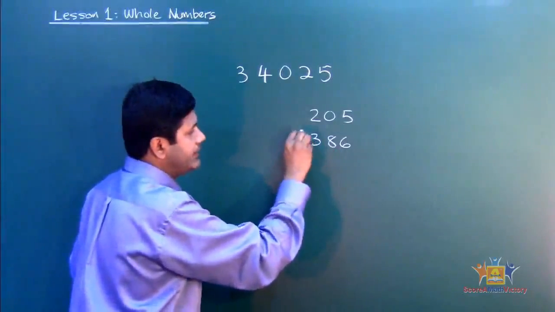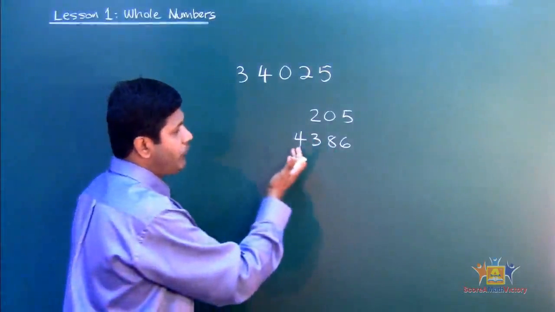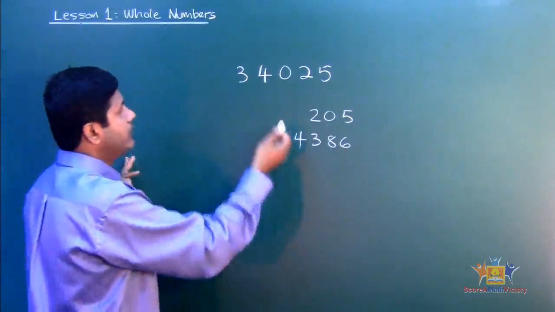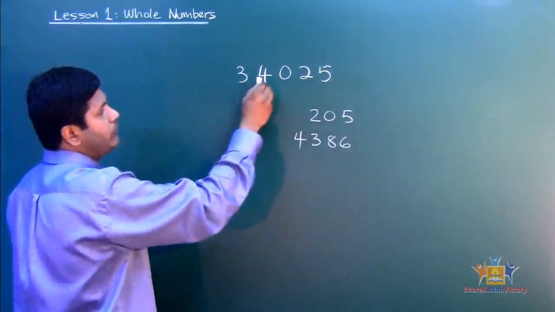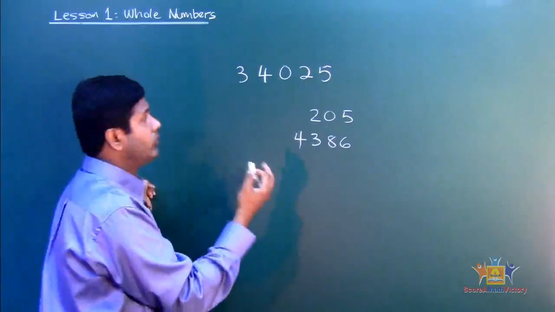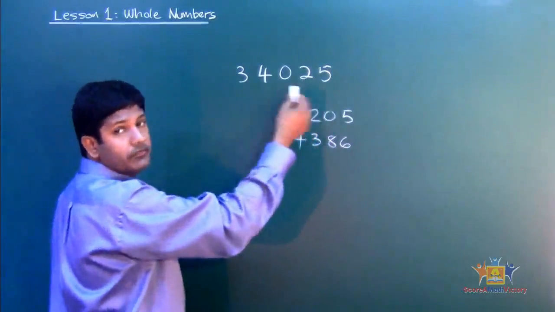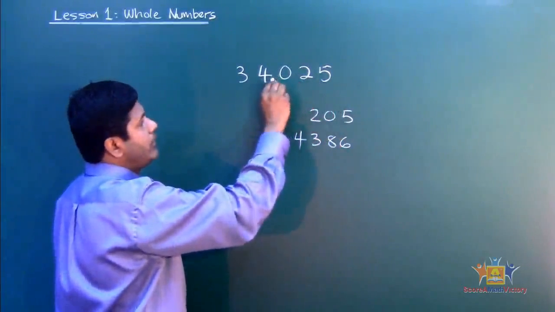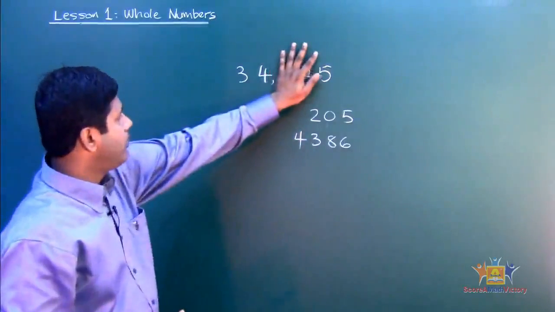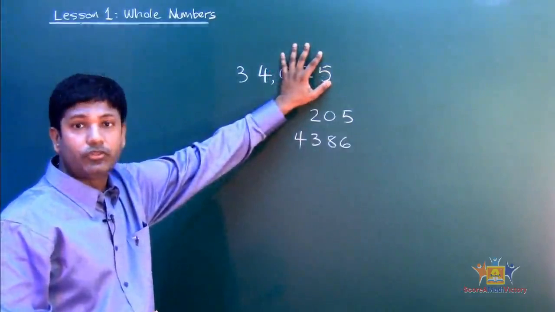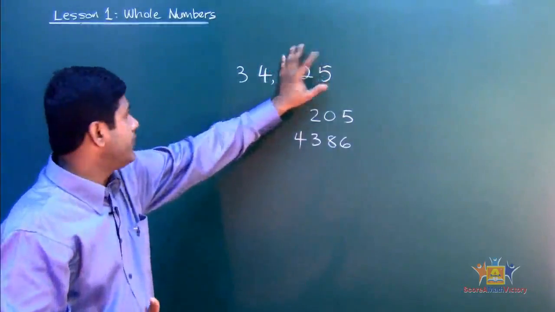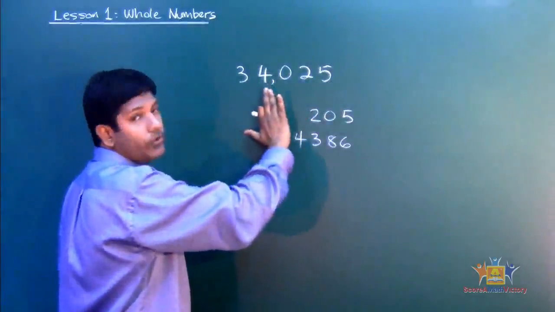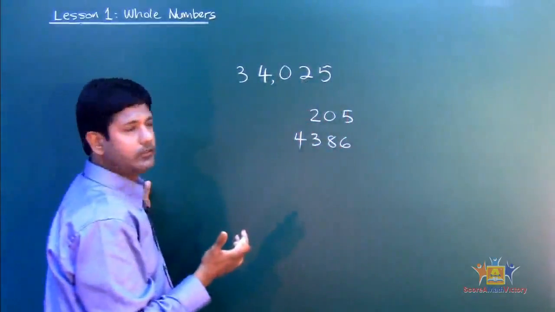Now if I were to add another digit behind it, so now it becomes 4,386. See that? So now let's say, for example, I add another digit. So now say a 1, 2, 3, 4, 5 digit number. Okay, how do we read that? So always do this. Always count 3 digits from the back. 1, 2, 3. Always from the right. Okay, 1, 2, 3, and then put a comma. All right. So see that? Block this 3 digit. Alright, what does it say? 34. Read it as 34. And then take it out. And how many are there? It's 3 digits, isn't it? That makes 1,000. So 34,025. See that? So same thing with this one.